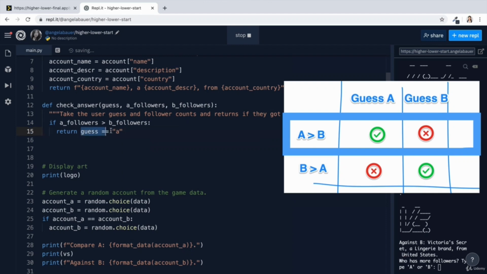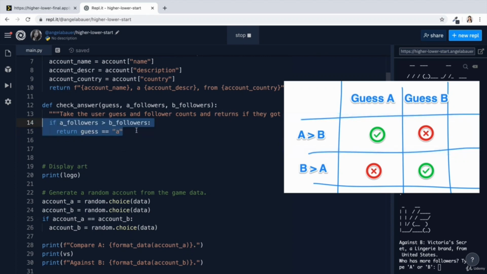Because when this is evaluated, is guess equal to A? Then it's going to return True. But if guess is not A, if it's B, then it's going to return False. So that's a little bit mind-bending, but if you actually go through it enough times, especially using a debugger like Python Tutor to just see how it works, then it should become pretty clear pretty quickly.